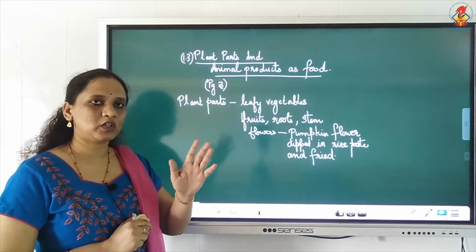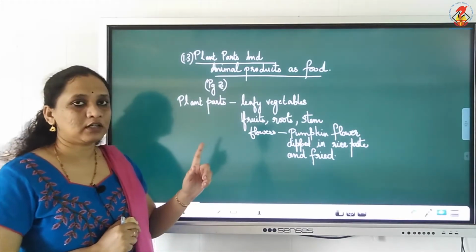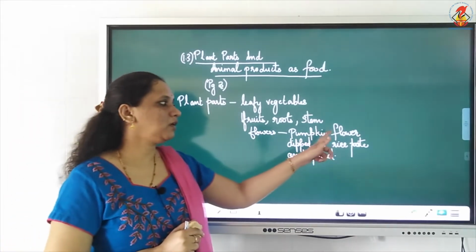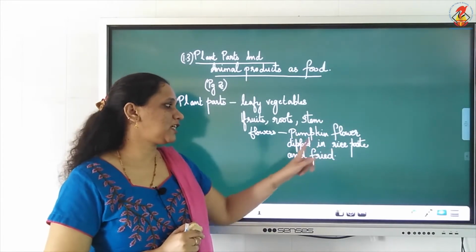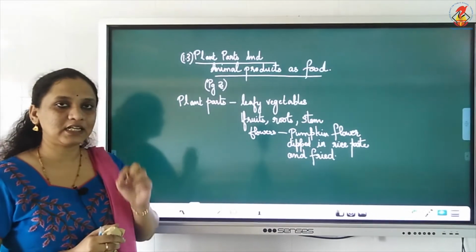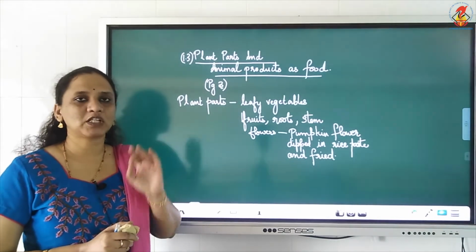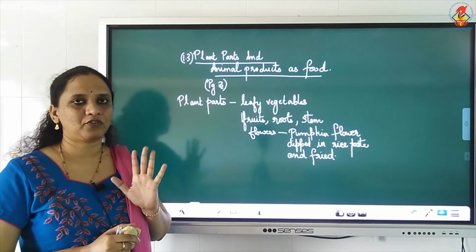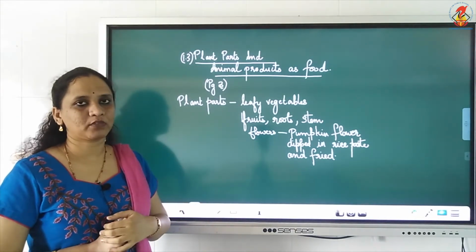So stem also can be taken as food. Flowers like what? Pumpkin. Pumpkin flower, when you dip it in rice paste and fry it, it is a tasty snack. So some plants, flowers also are taken as food. For example, like your pumpkin flower. Okay.